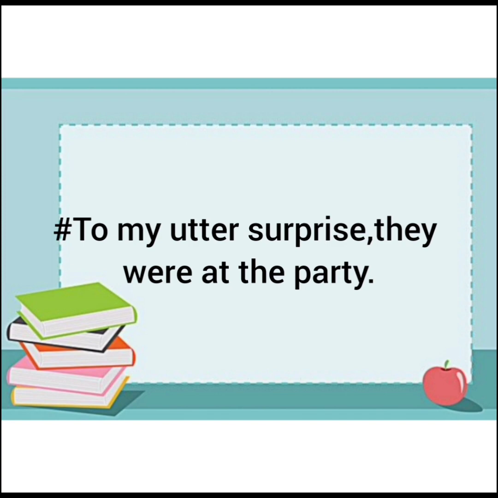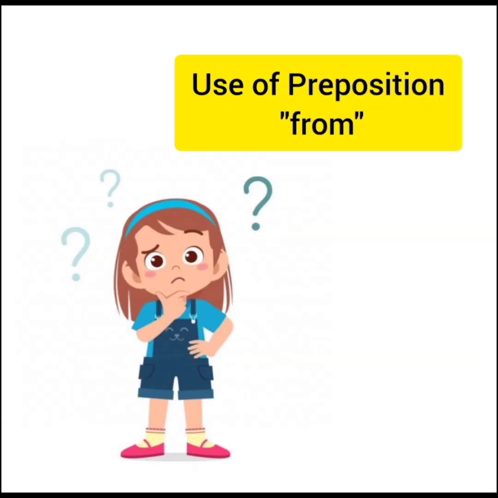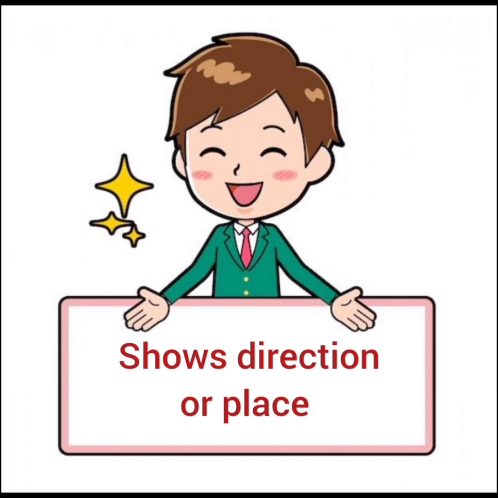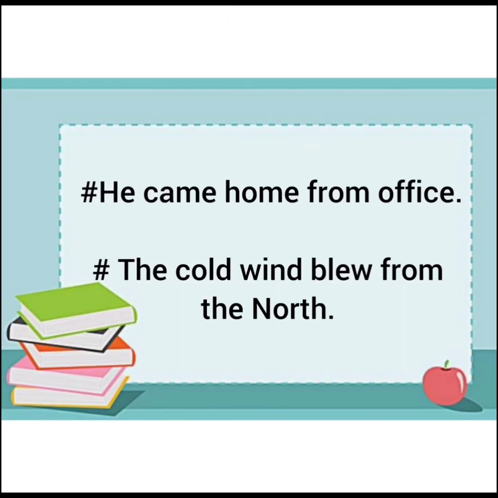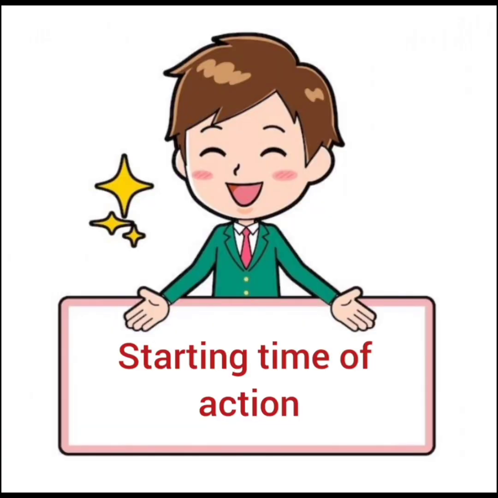Then the next use is of preposition "from." From is used to show direction or place. He came home from office. The cold wind blew from the north. Then it is used to show the starting time of the action.